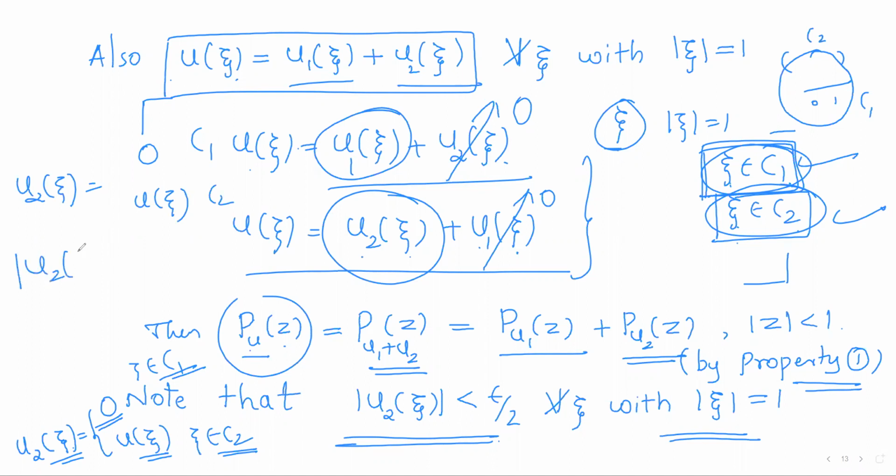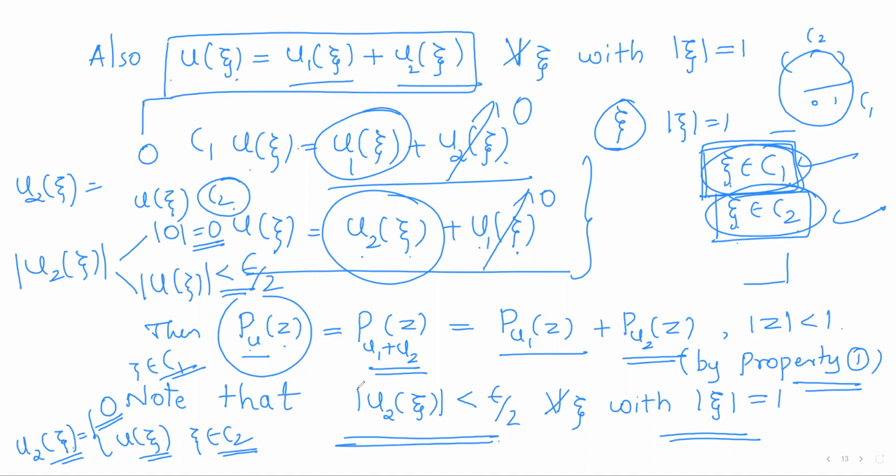So if I consider modulus of u2 of xi, it is either modulus of 0, which is 0, or modulus of u of xi. On C2, modulus of u of xi can be made less than epsilon by 2. So modulus of u2 of xi is either 0 or it is less than epsilon by 2.